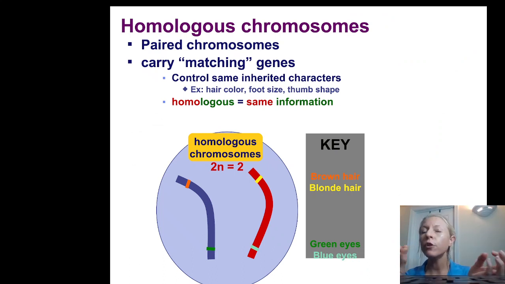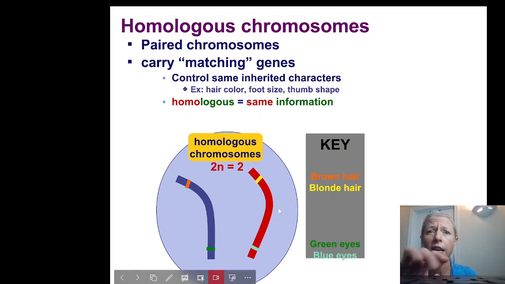So, a little review of what homologous chromosomes means. These are paired chromosomes that carry matching genes, meaning they control the same inherited characteristics. Homo means same, and the ending logos actually means information. So it literally means same info.